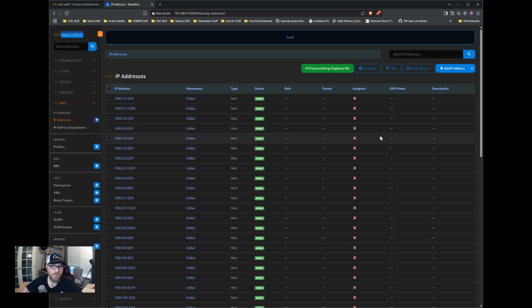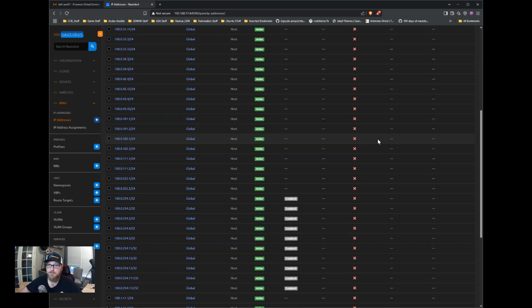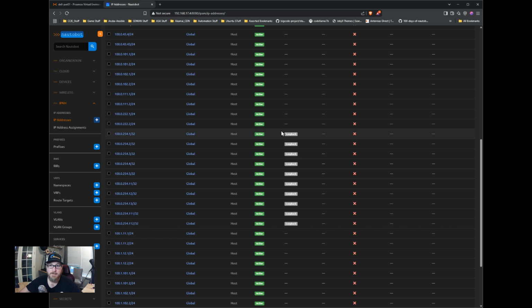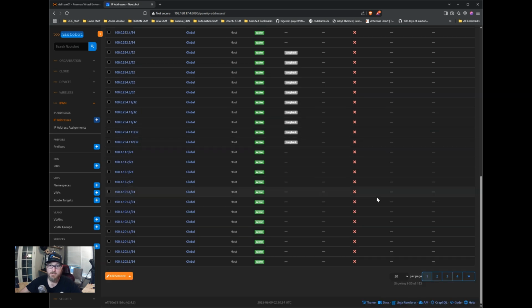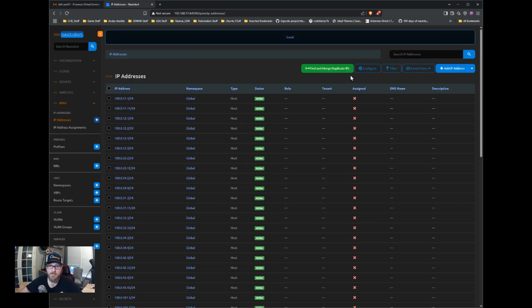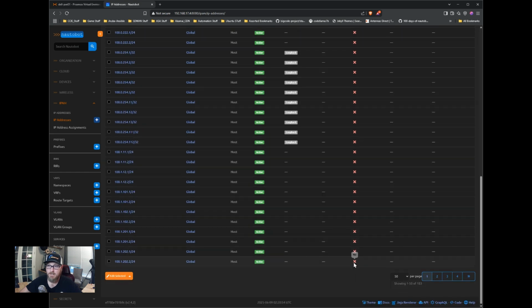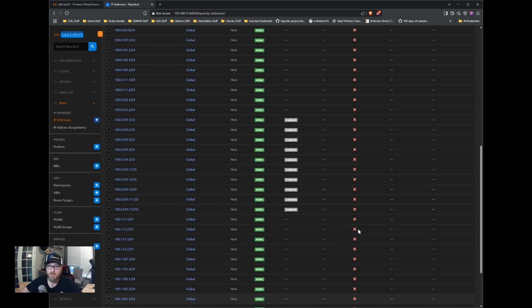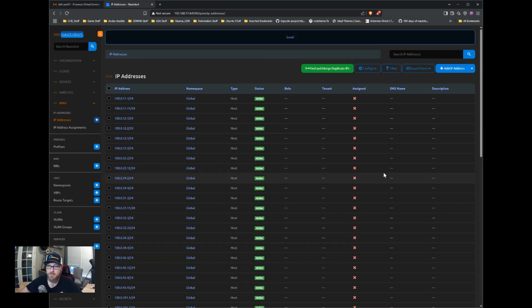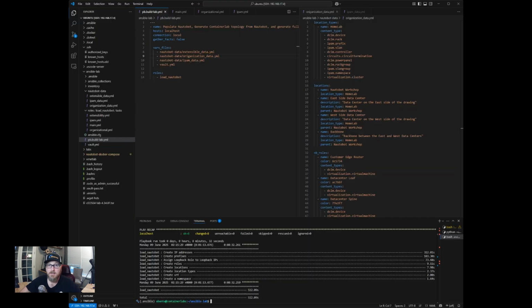Then we'll just take a look at the IP addresses too while we're in it. Okay, so here's all the IP addresses. And you can see the ones we've assigned with the loopback role. Now all of these are unassigned at this point. You have a big red X here. It says, nope, it's not assigned. So that will change as soon as we start assigning this to devices. But to do that, we first need to create those devices. So let's go back to VS Code and we'll do that.